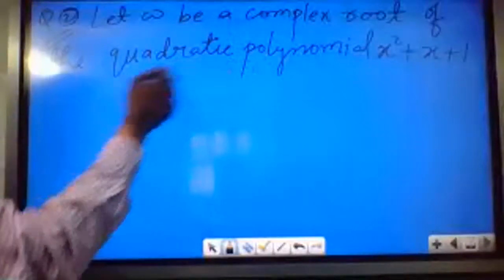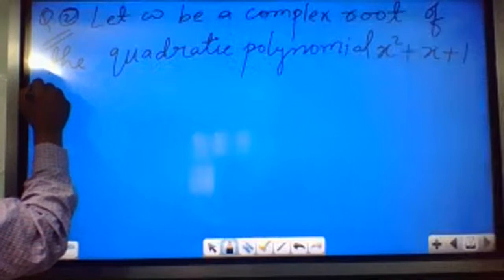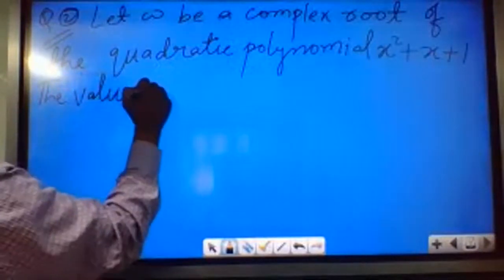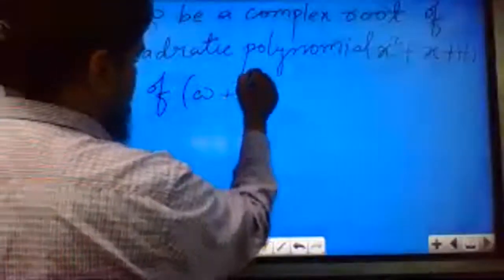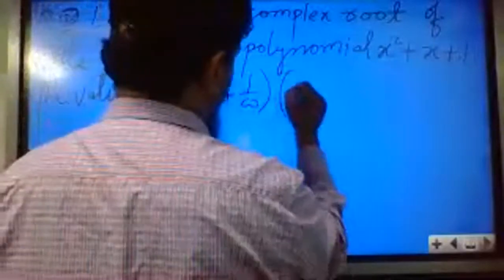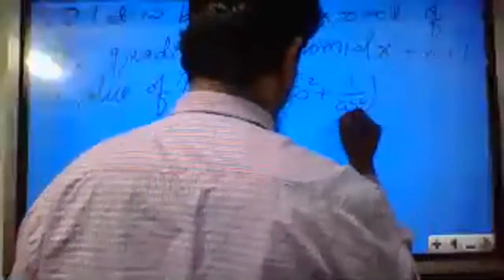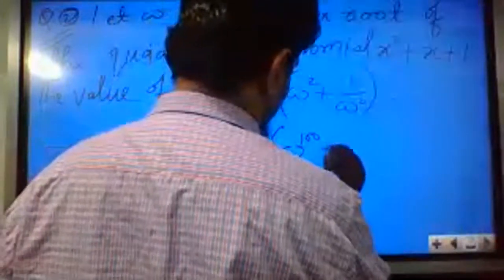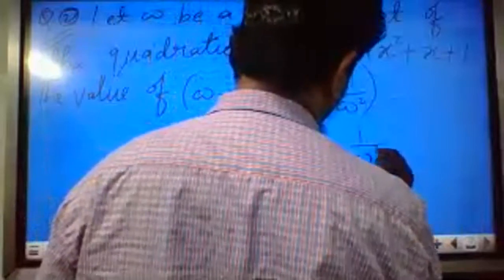If omega is the complex root of this quadratic equation, then they are asking the value of omega plus 1 by omega, into omega square plus 1 by omega square, and so on up to omega power 100 plus 1 by omega power 100.